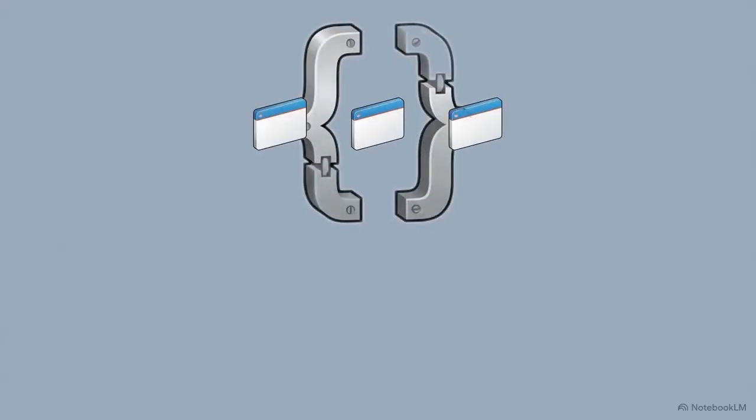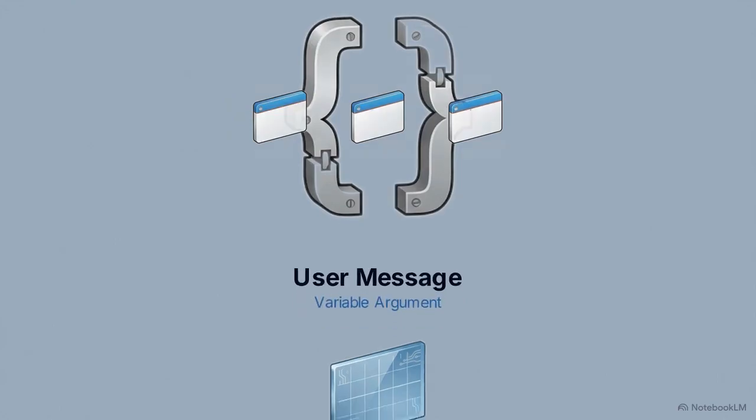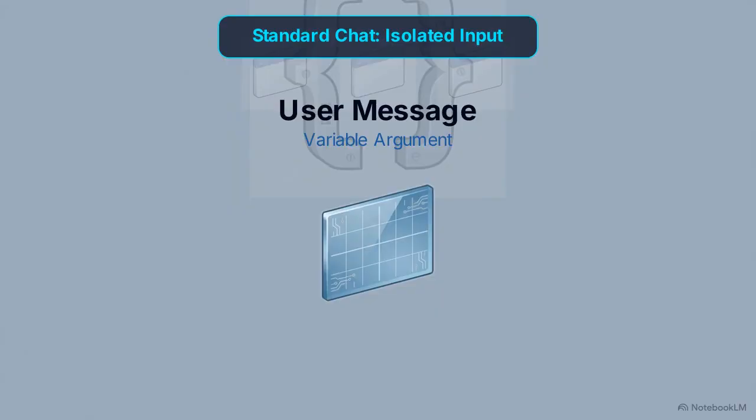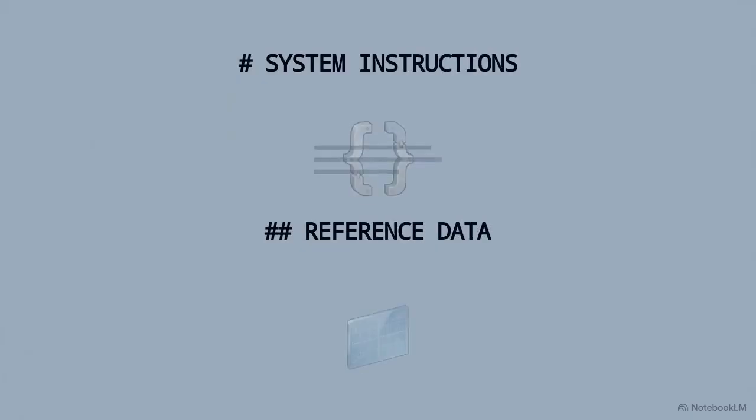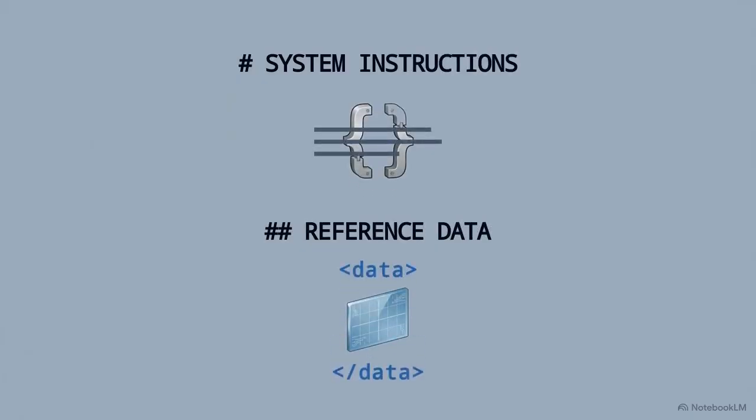This diagram shows the architectural difference between developer and user messages. The developer block provides the system's business logic, acting like a function definition. The user block is simply the variable argument. Standard chat windows bypass this foundational developer layer entirely. Treating your prompts like executable code rather than conversational text gives you direct control over the underlying behavior of the system.